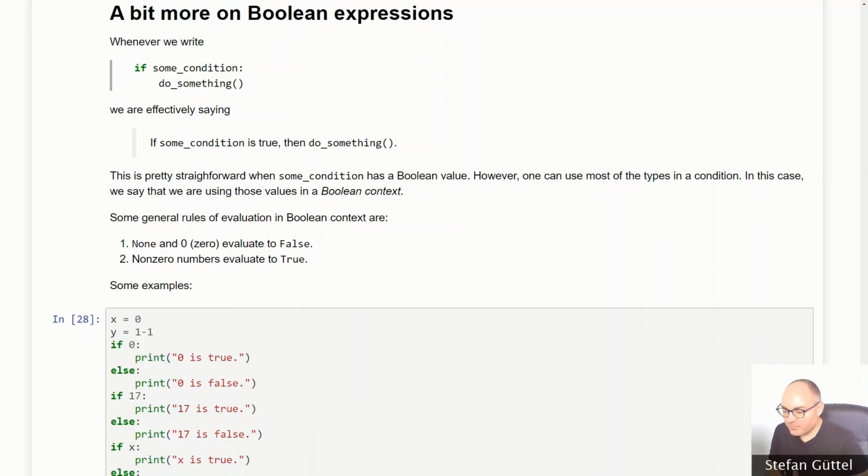Now let me add a final note on Boolean expressions within conditionals. As we've seen before, some of the integers and some of the floating point values evaluate to true, whereas others evaluate to false. In the Boolean context, as a general rule, the variable None and the integer value 0 evaluate to the Boolean false value, whereas non-zero numbers evaluate to true.